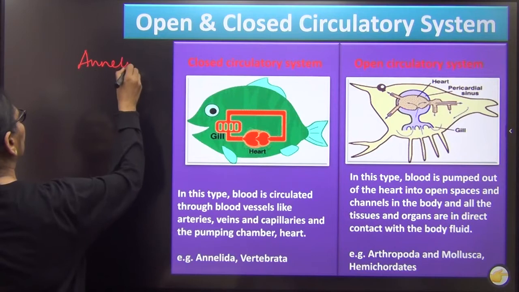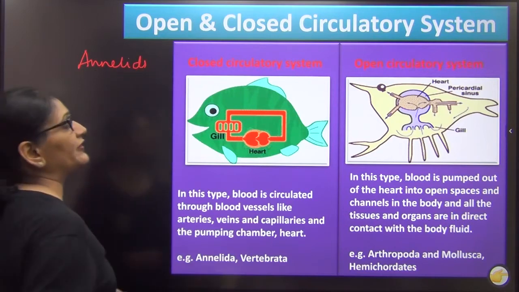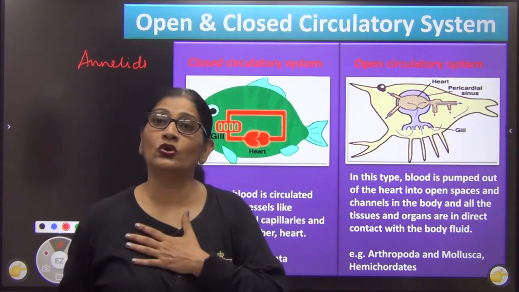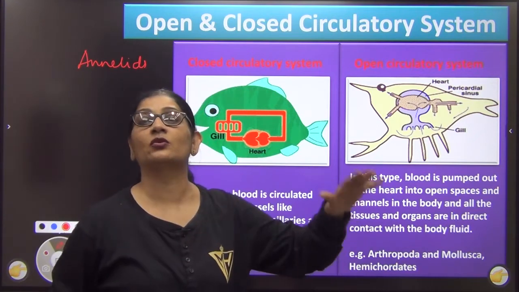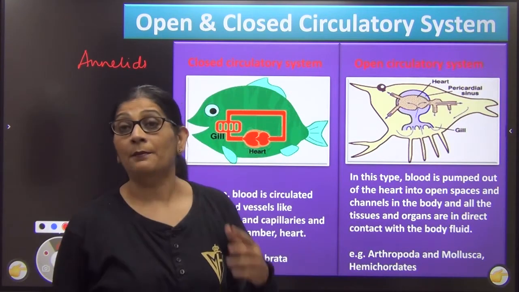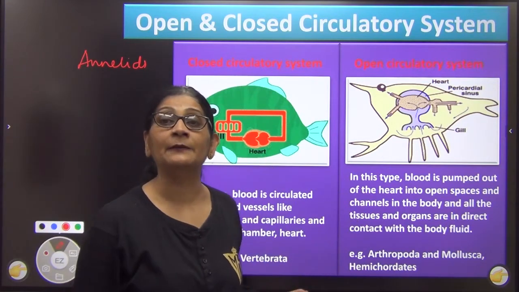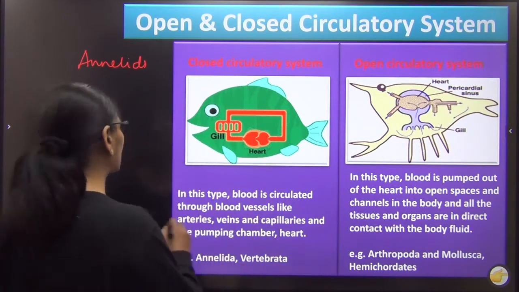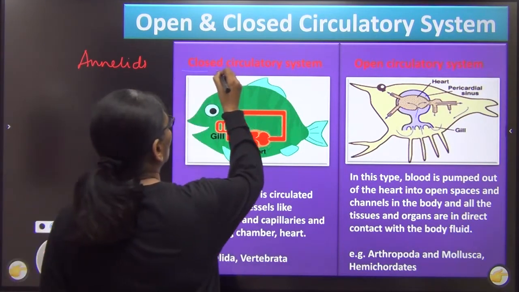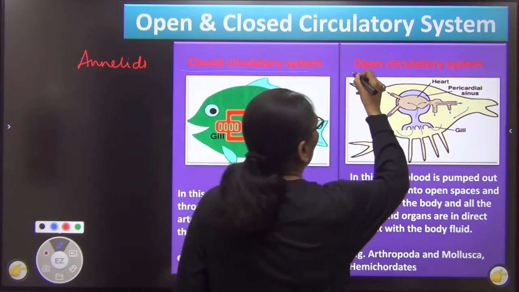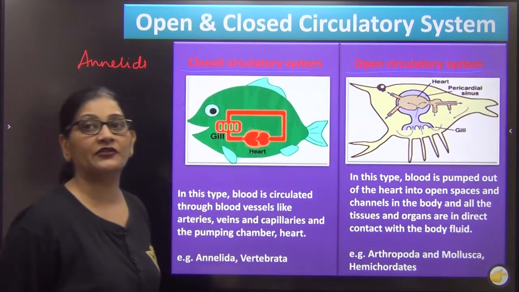From annelid to human being, we all have circulatory system, right? But the circulatory system also showed a change in complexity. There are two types of circulatory system. You can see here, one is called closed circulatory system and the other is called open circulatory system.